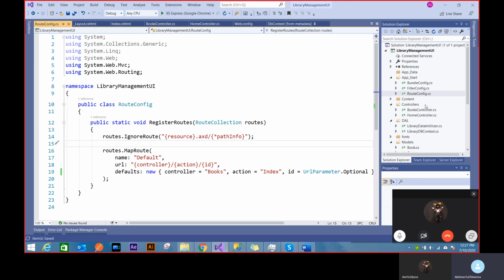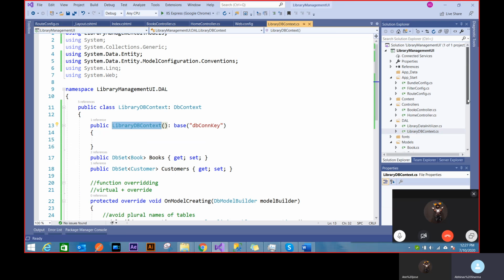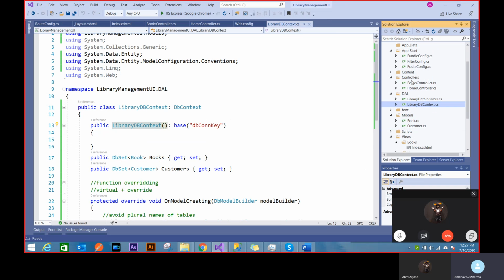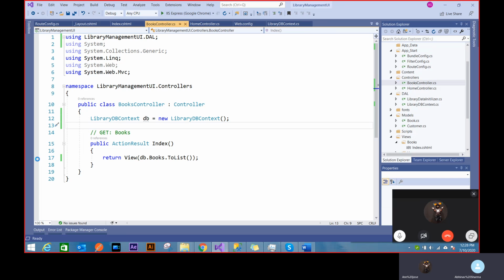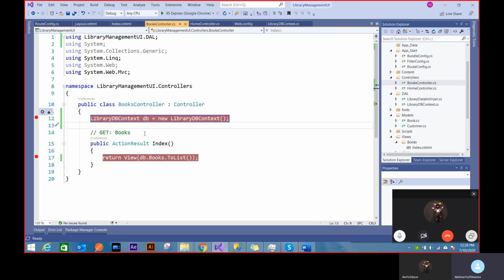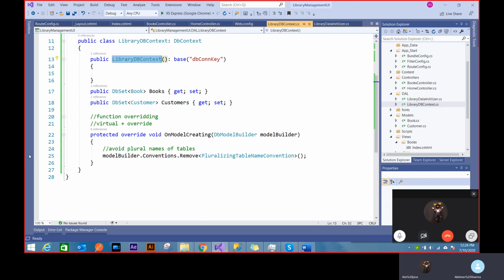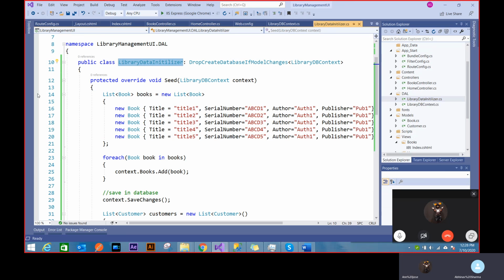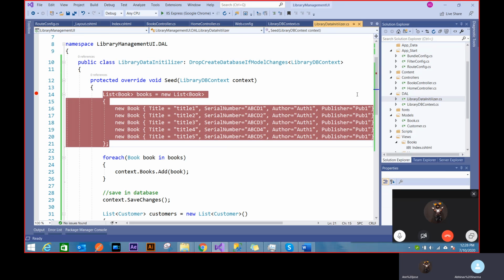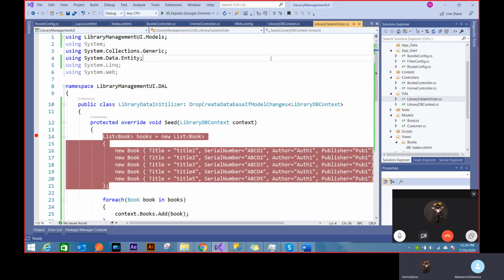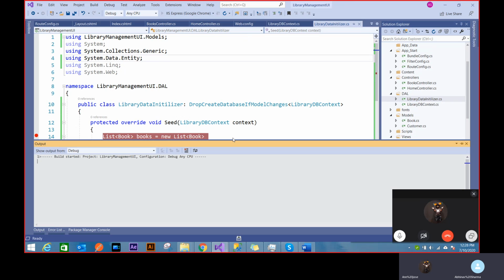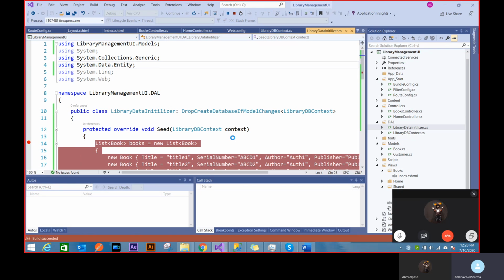So if I run this application, as soon as this command is fired, let's try and see how this thing flows. It should somewhere reach my DB. It should somewhere reach here. What is processing? It should somewhere also reach here inside my seed, right? That's always going to work. So let's see how the code flows. Because I've set my controller to be books controller now, at the very beginning, it will fire my book controller.